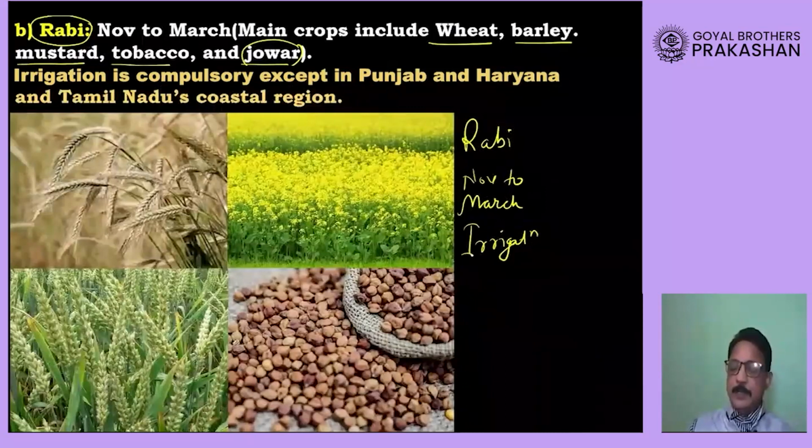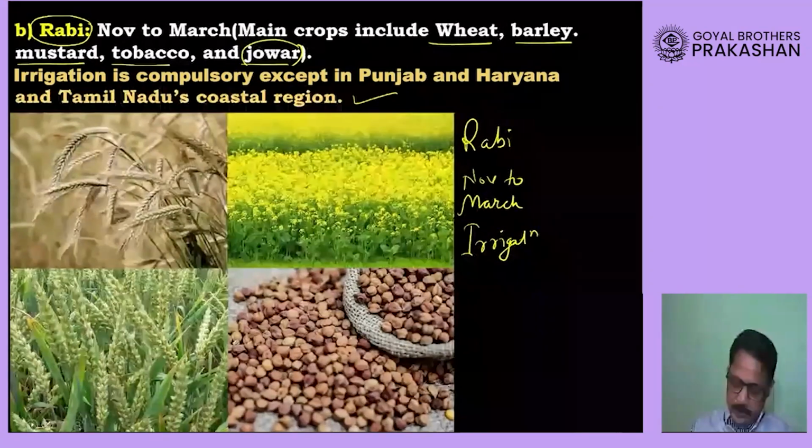Okay, but Punjab and Haryana, these are the two states, dear students, which receive rainfall during winter time also. Okay, as well as this coastal region of Tamil Nadu receives rainfall from northeast monsoon winds, so that is good for growth of crops, and of course irrigation is also needed.